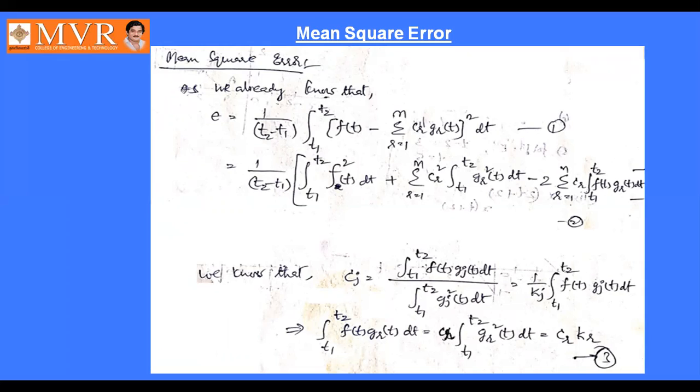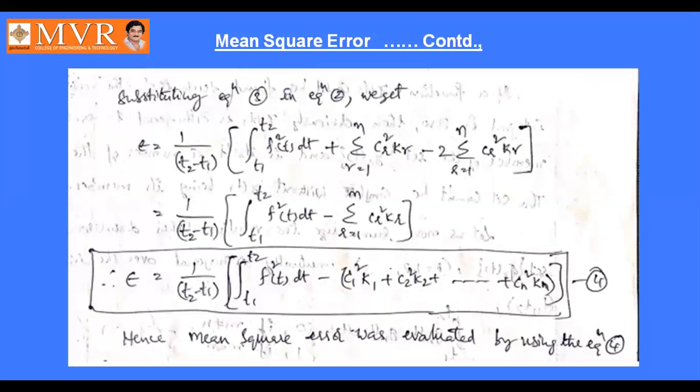It is nothing but integral T1 to T2 f of t Gj of t dt is equal to Kj into Cj. In the same manner, we write Cr into Kr equal to integral T1 to T2 f of t into Gr of t dt, or Cr into integral T1 to T2 Gr square t dt. Okay, substitute these equations in equation number 2.